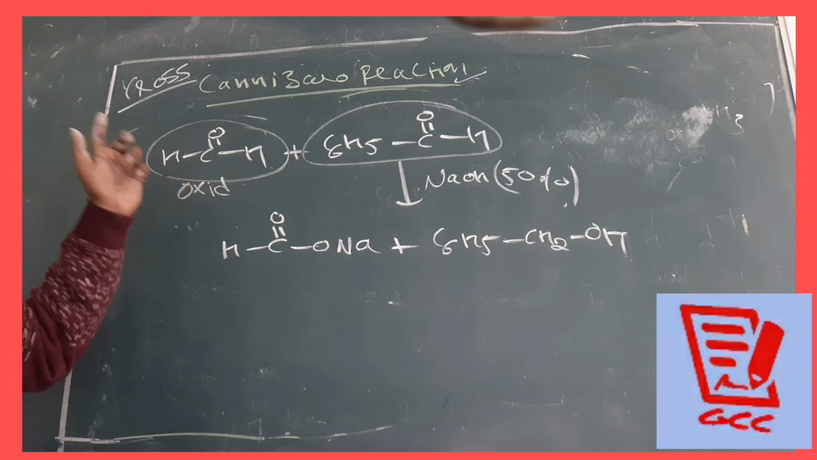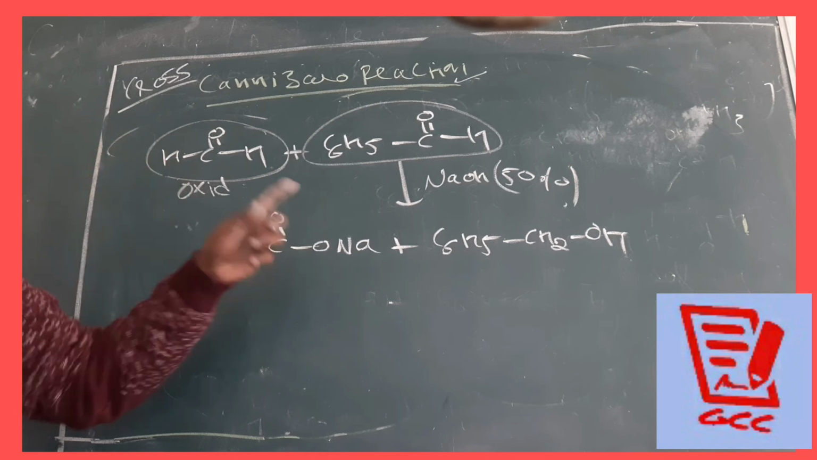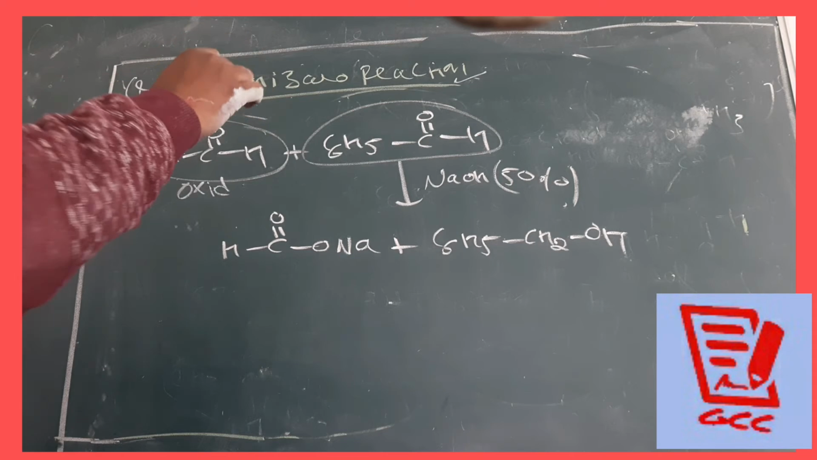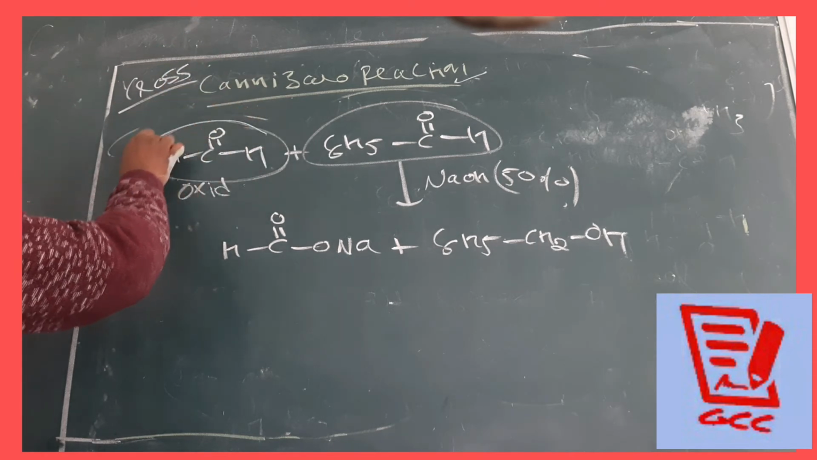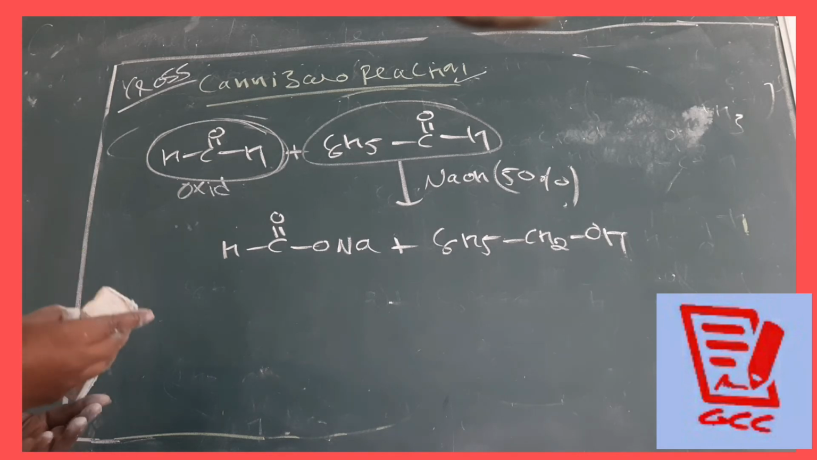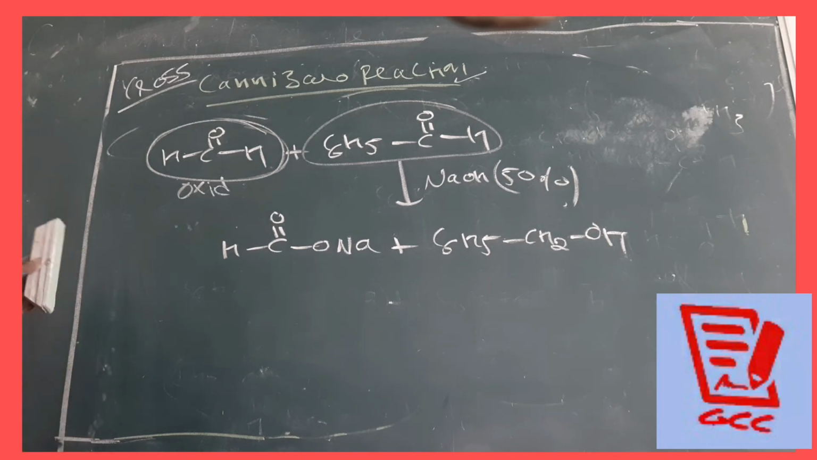What is it? Cross Cannizzaro reaction. Both the reactants are different and both do not contain alpha hydrogen, and preferably formaldehyde should undergo the oxidation. Why? Because on both sides it contains hydrogens. Is that clear? Is that clear to you all?